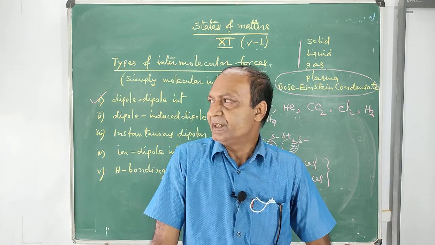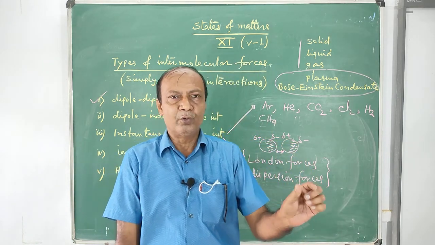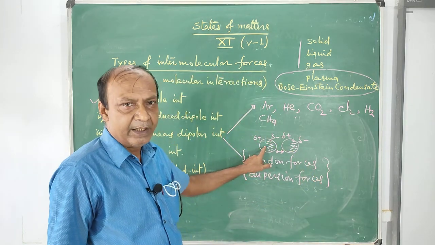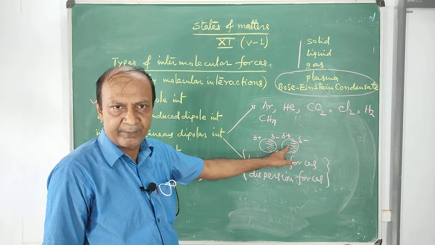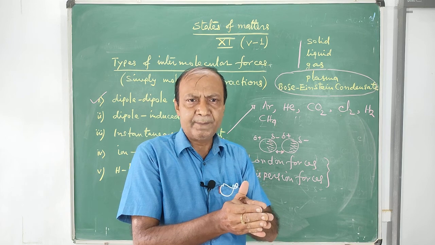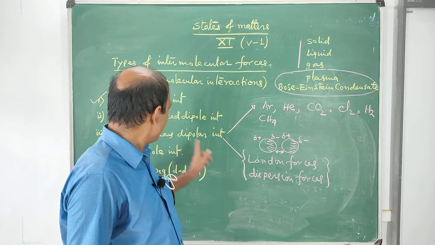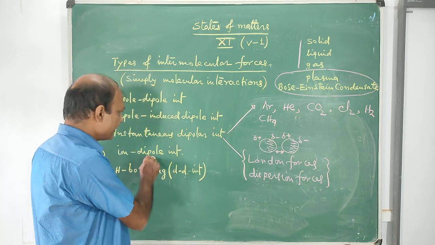What is this? This is instantaneous dipolar interaction. The temporary dipole will induce a dipole in the neighboring molecule. This is a temporary dipole. It forms for a moment of time and then it will induce a dipole in the neighboring molecule and then they will attract each other. This kind of attraction is known as London forces or dispersion forces, or you can say instantaneous dipolar interactions. The next one is ion dipole.